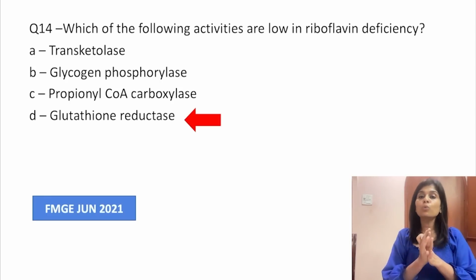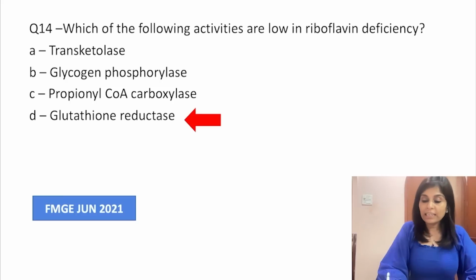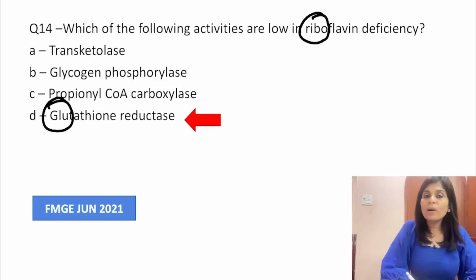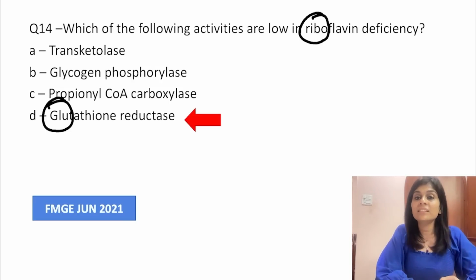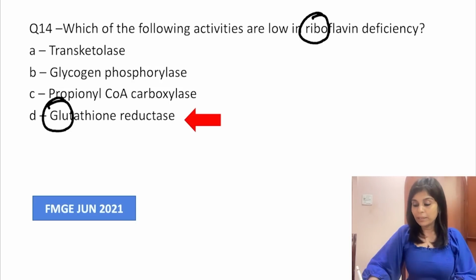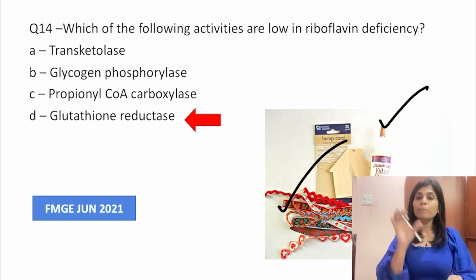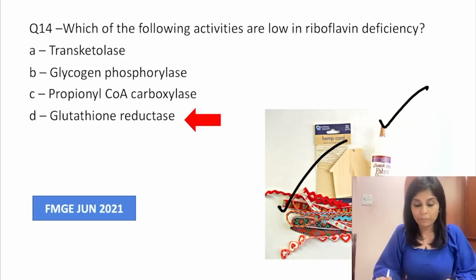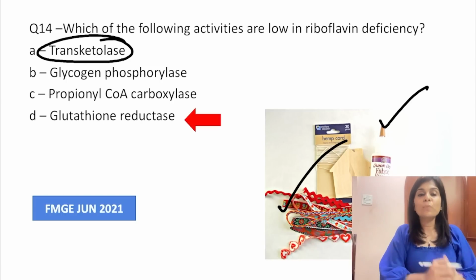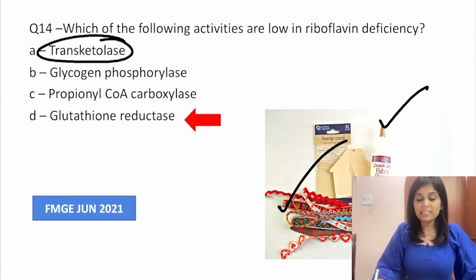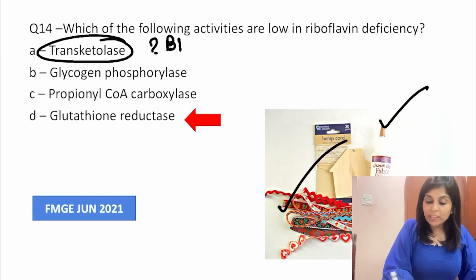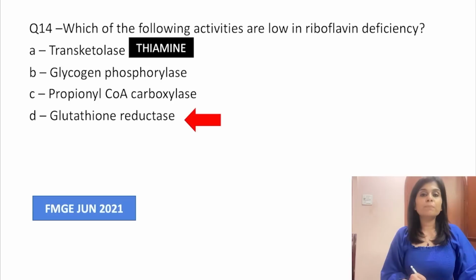If you're asking me how to memorize it, don't you know that ribbon and glue go hand in hand as far as art and craft is concerned? Yeah, art and craft, ribbon and glue. So riboflavin deficiency, what will you estimate? RBC glutathione reductase activity. Now how about transketolase? When will you estimate RBC transketolase activity? Whenever you suspect B1 deficiency. So if you suspect B1 or thiamine deficiency, you will estimate RBC transketolase activity.